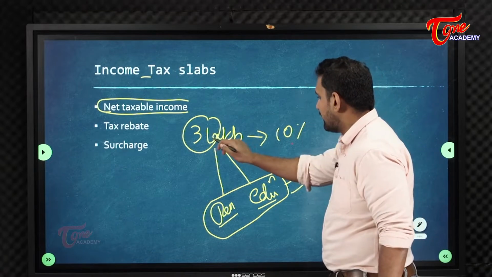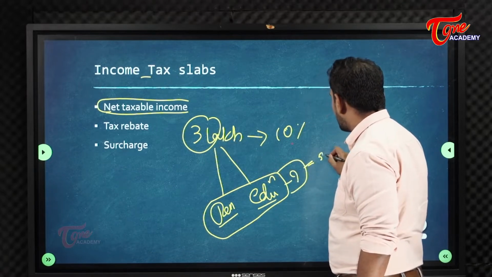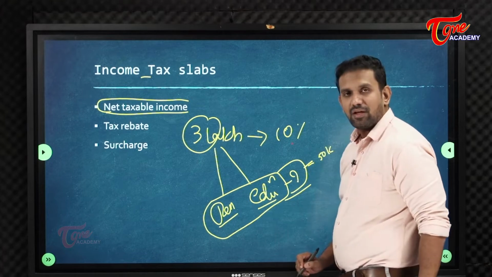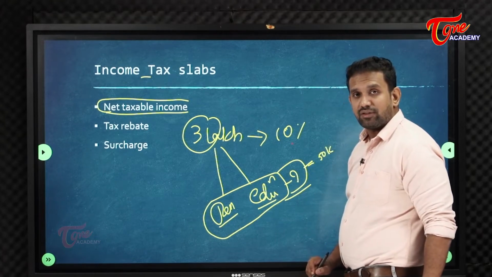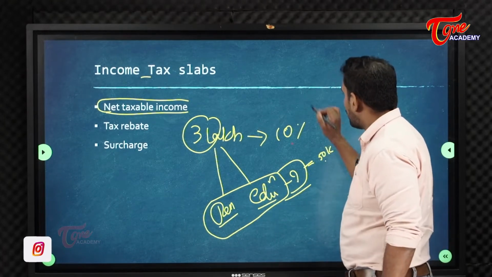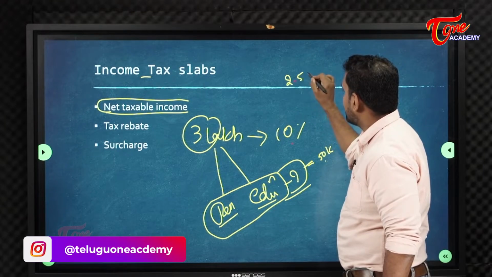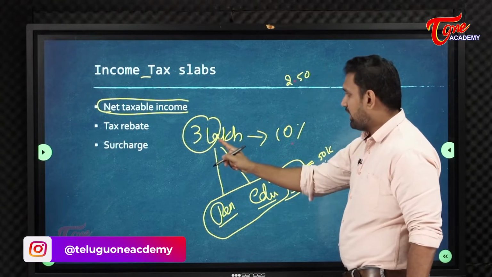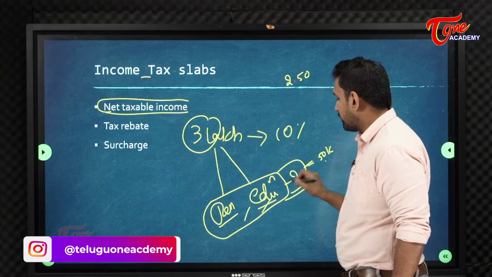Let's suppose in 3 lakhs, 50,000 rupees is going for this. Then what is left with me? 2,50,000, right? Out of 3 lakhs, 50,000 I am spending on this.